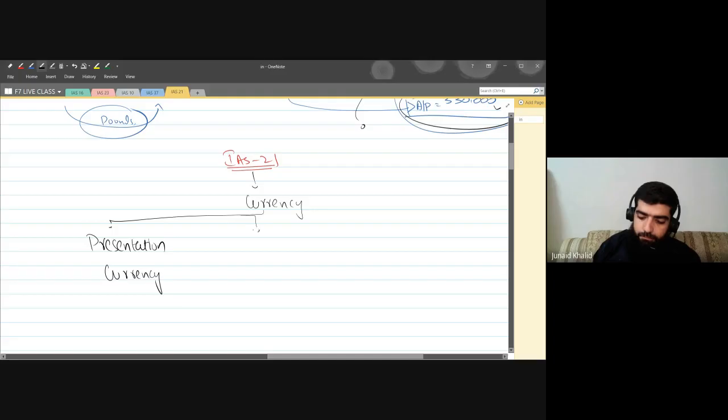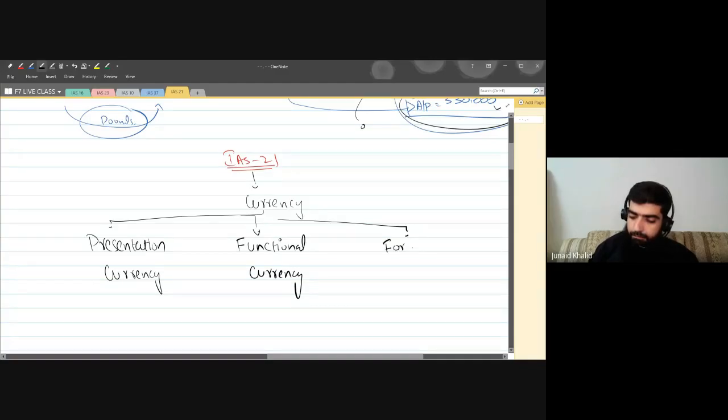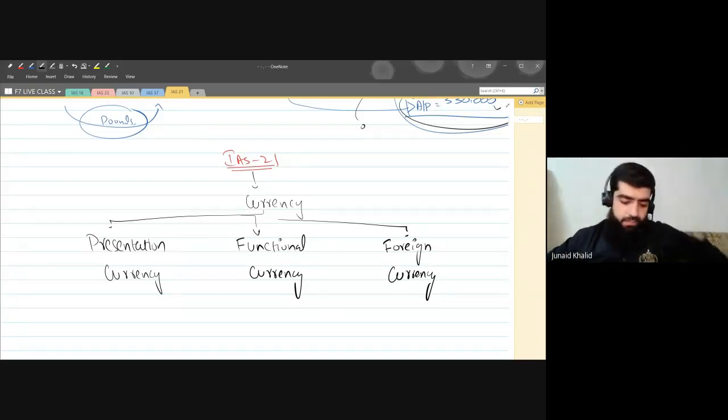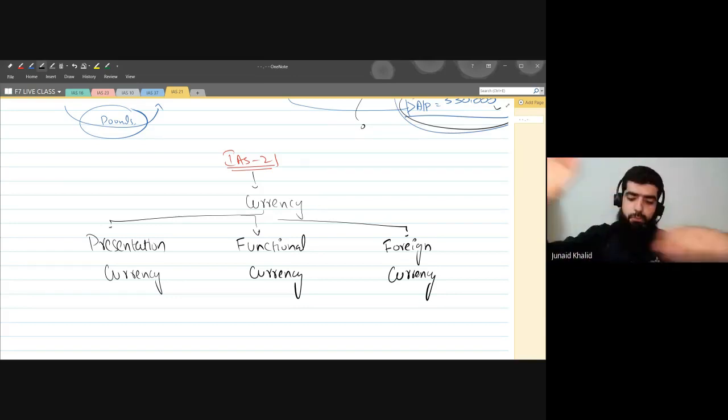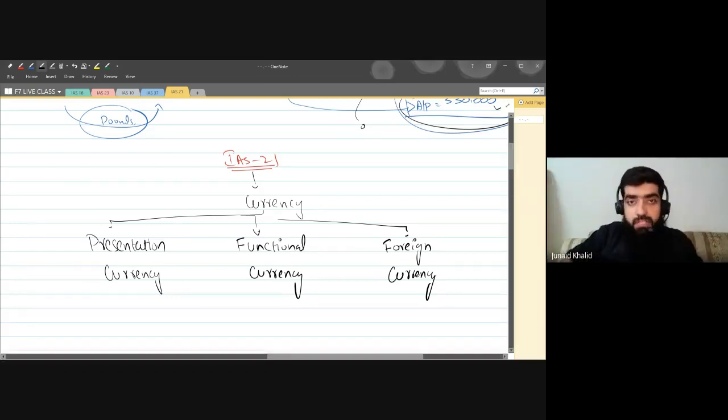Number two is the functional currency. And the third one is the foreign currency. Now, let me explain you with this one. IAS 21 states that there are three types of currencies. Number one, the presentation currency. Number two, the functional currency. And the third one is the foreign currency. Now, what is the difference between these three?